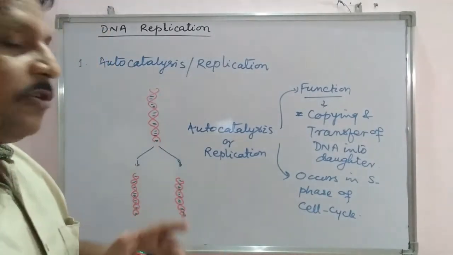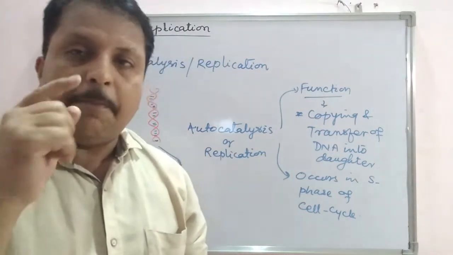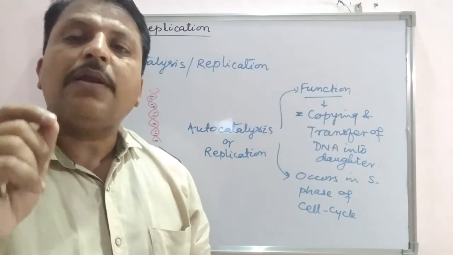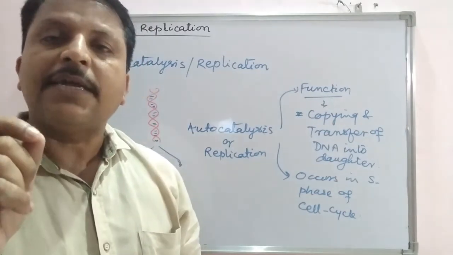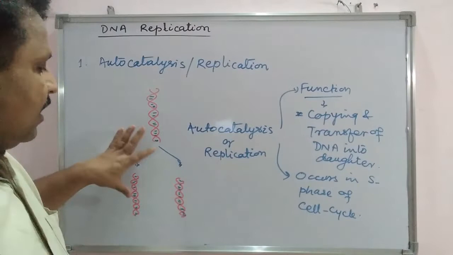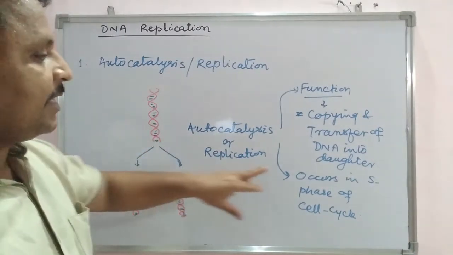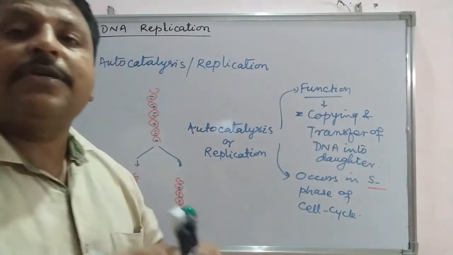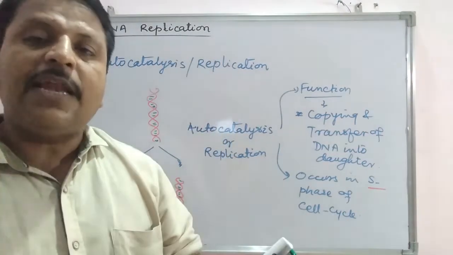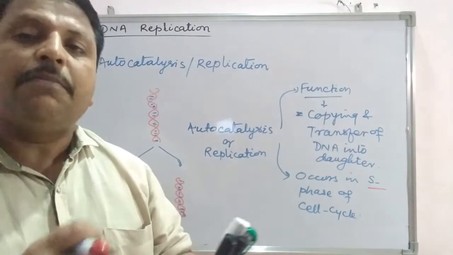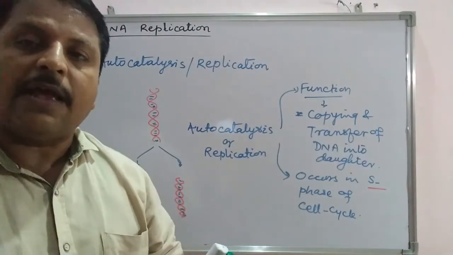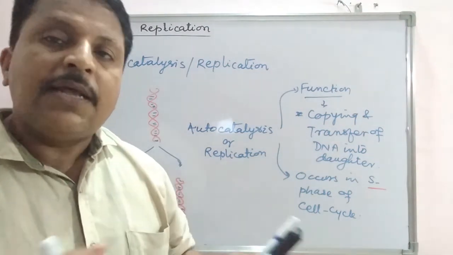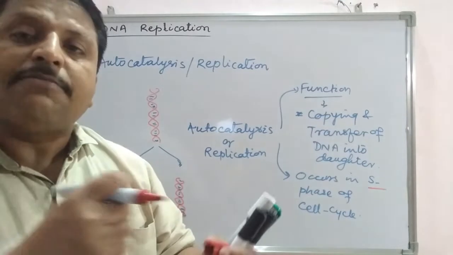The second very important terminology is endoduplication or endoreplication. When this duplication or replication takes place in the S phase of the cell cycle without cell division, the cell is not going to divide. There will be nuclear division in the cell, but no cellular division. The cell cannot undergo the process of division.